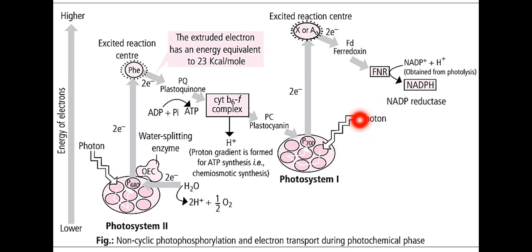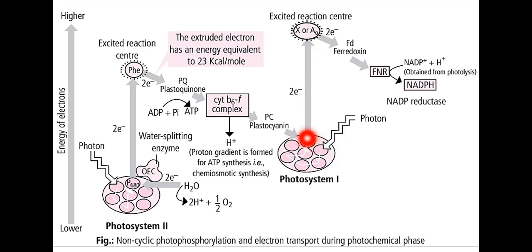Meanwhile, the same electromagnetic radiation falling on photosystem 1 is absorbed by the accessory pigments, and only 700 nanometers is given to chlorophyll A. Now the excited electron will be taken up by chlorophyll X, or chlorophyll A, unnamed.